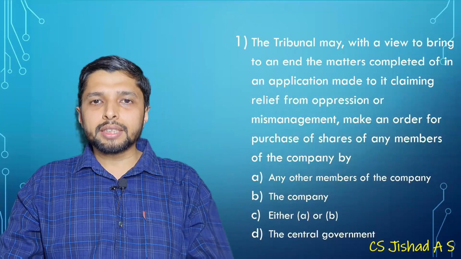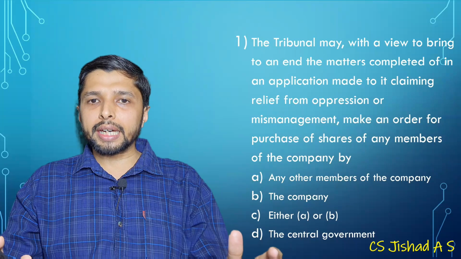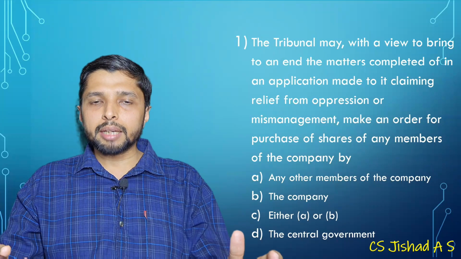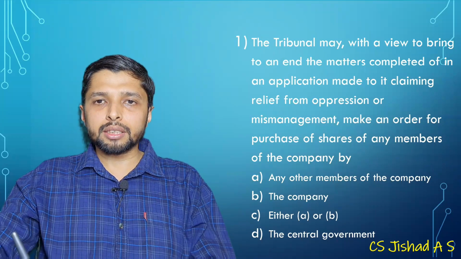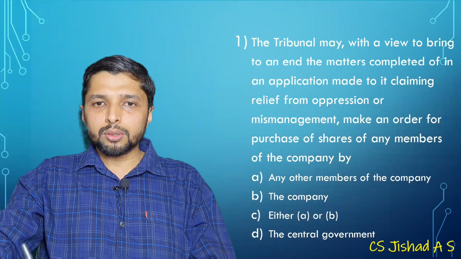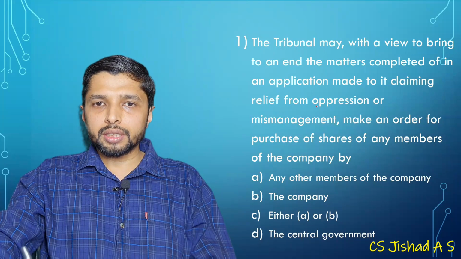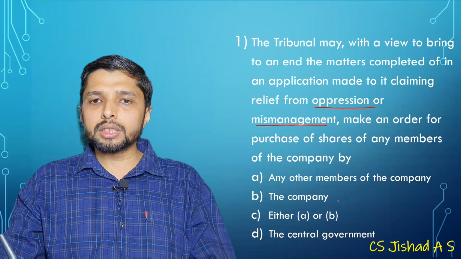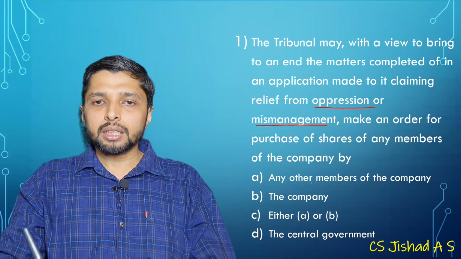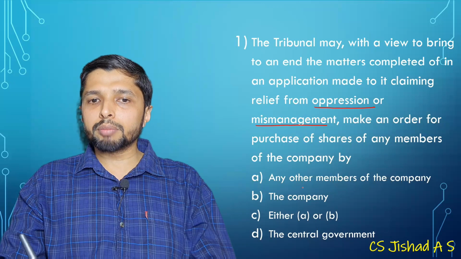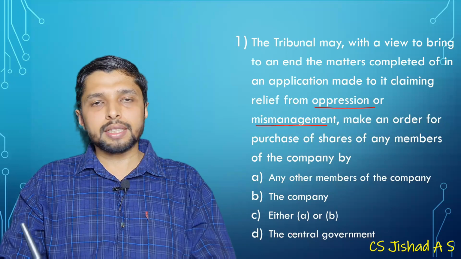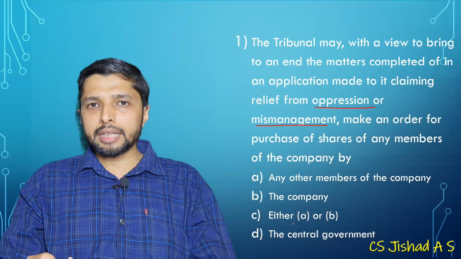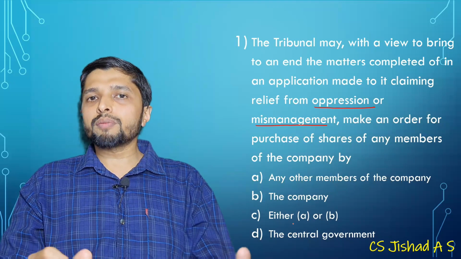So moving to the first question: the Tribunal may, with a view to bring to an end the matters complained of in an application made to it claiming relief from oppression and mismanagement, make an order for purchase of shares of any members of the company by any other member of the company, either A or B, the Central Government. So this question is related to prevention of oppression and mismanagement, Chapter 16 of the Companies Act.